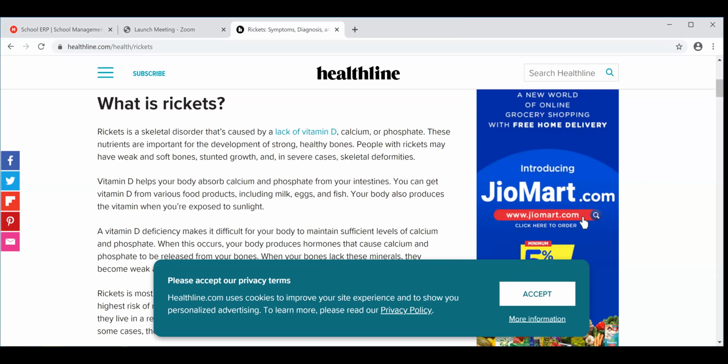And now we'll start with the nutritional deficiency. One more nutritional deficiency disease is rickets. Today we are going to learn about this deficiency disease. What is rickets? Children, firstly, we'll go through the nutritional deficiency.